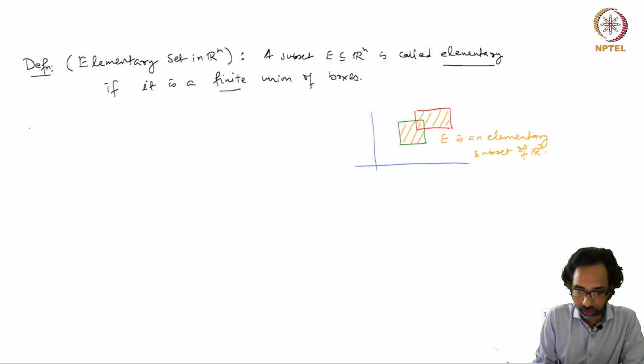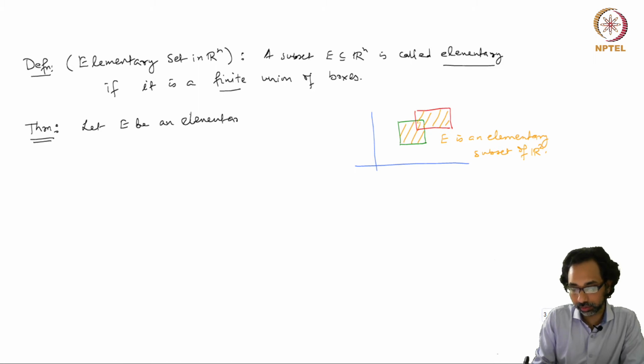Now we have the following theorem. Let E be an elementary subset of Rn.